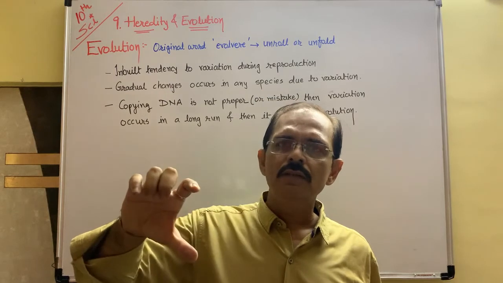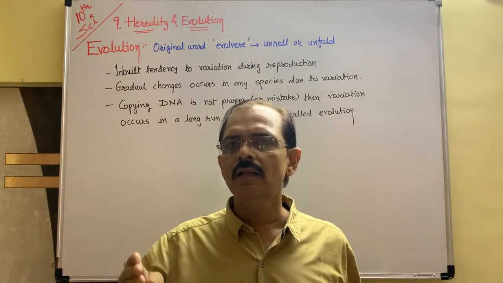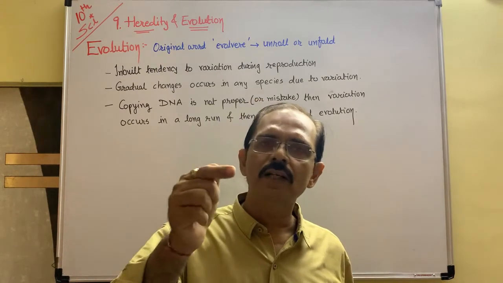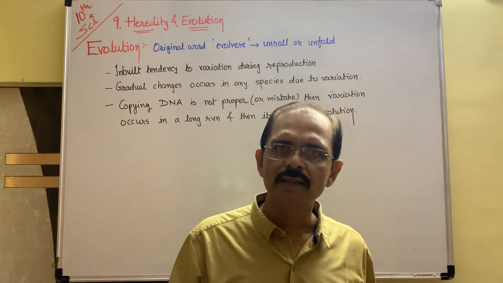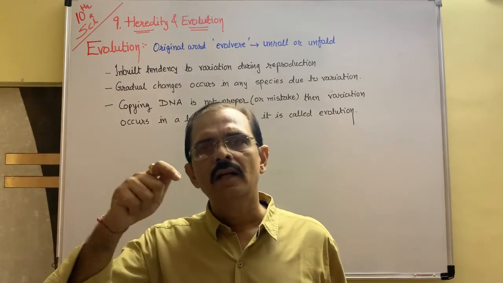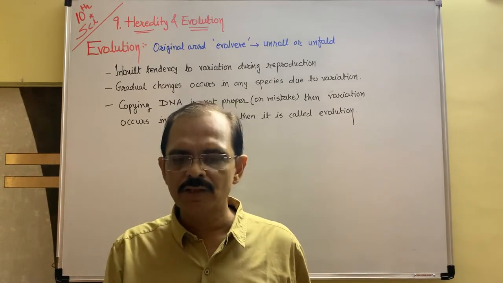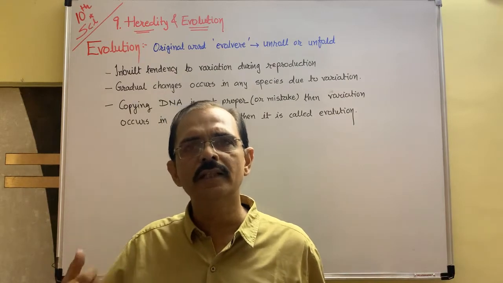These are called what? Variations. And this variation occurs because of the survival problem. If there is a survival problem for any species, then this type of mutation occurs, and this mutation is reflected on the DNA and changes take place. Variation enters into the DNA and evolution takes place.